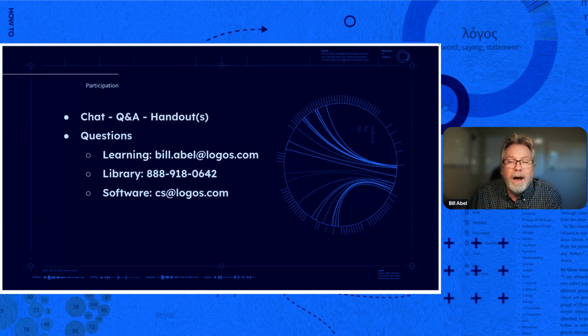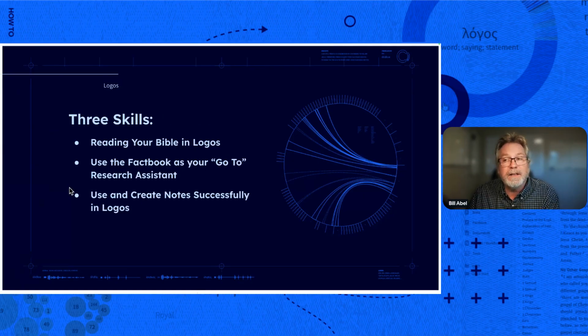All right. Before we start this webinar, I think it's really important you know 3 skills in Logos. You're still going to be here for this webinar, but I have 3 webinars that are really going to help you understand these 3 basic skills. The first skill is you need to know how to read your Bible in Logos. Number 2, you need to know how to use the fact book as your go-to research assistant.